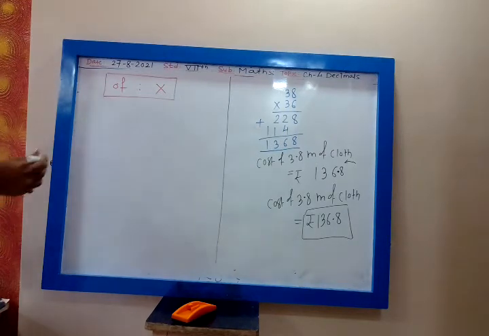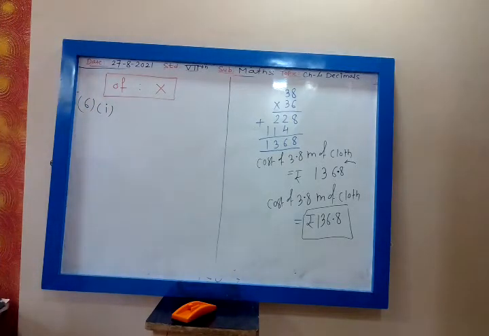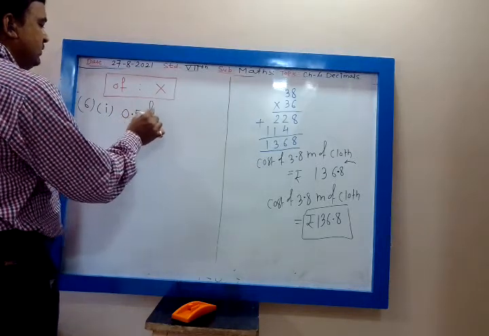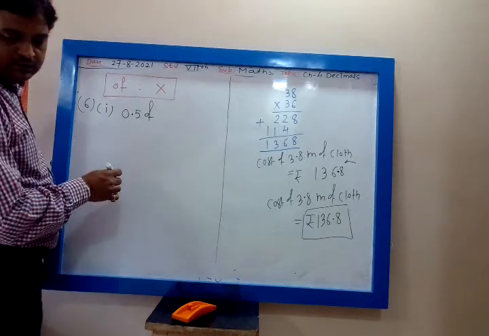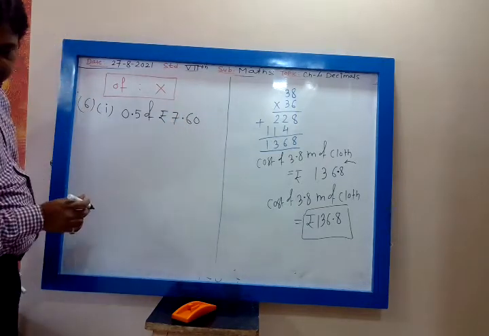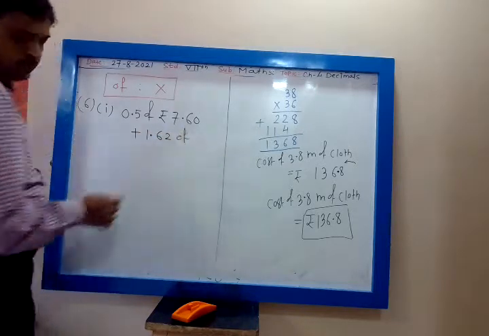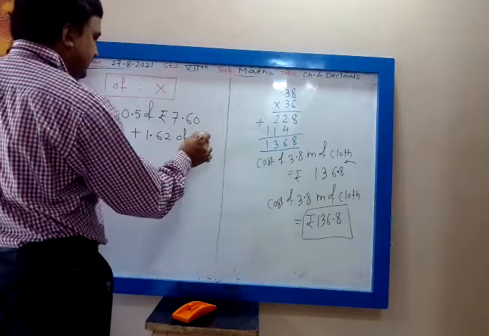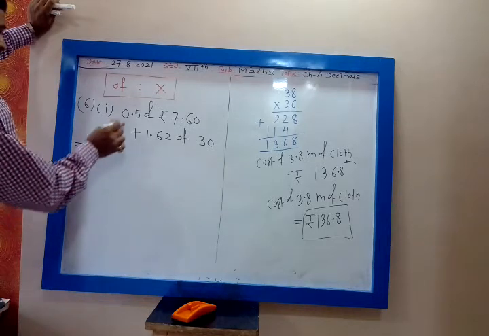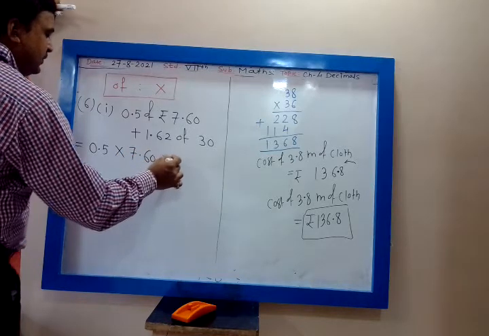So now next is sixth one. Find the value of the following. 0.5 of rupees 7.60 plus 1.62 of 30. So of means multiplication. So this we write 0.5 of means multiplication 7.60 plus 1.62